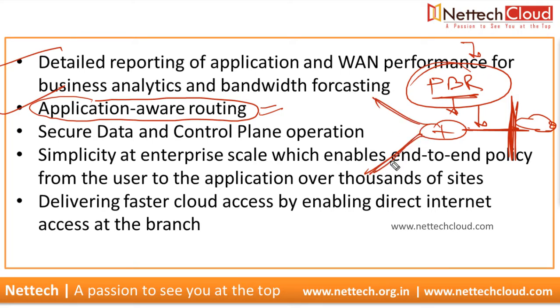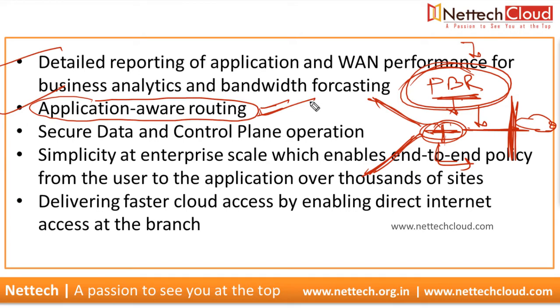Yes, that is possible up to a certain extent, because an access list is used to match the traffic. Even a traditional router doesn't have an application database, right? But we can use IP and port address to match the traffic, and on the basis of that, the path can be selected. That is PBR. So yes, PBR can be used for source-based routing, service-based routing. But application-aware routing used in SD-WAN is completely different from what we do on traditional routers.